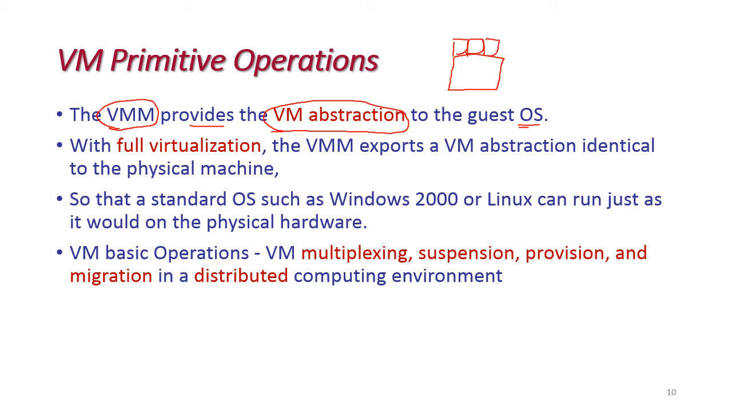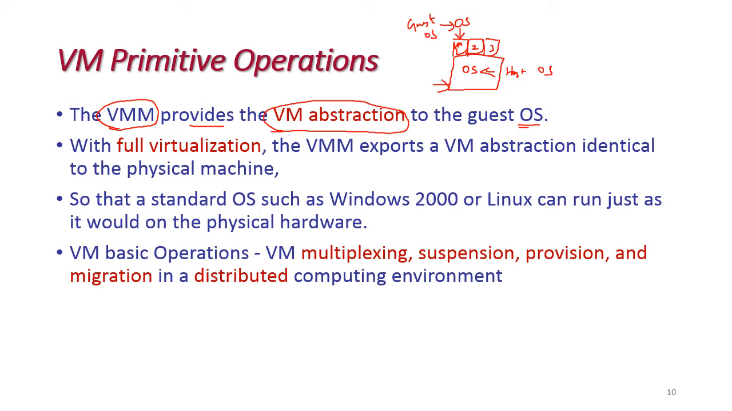In the virtual machines, this is VM1, 2, 3, we can install an OS, and this OS is called the guest OS. And in the physical hardware, we already have one OS, and this is called the host OS.